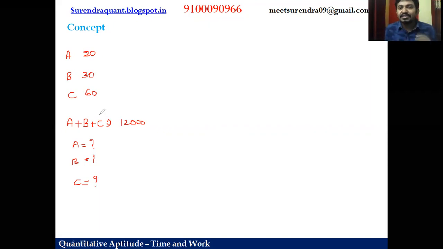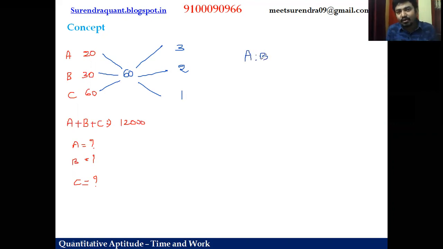But for this question, they begin the work together and they end the work together. That means all persons work for all days. So let us put it in the simplest form. What is the LCM, friends? LCM is 60. What is the 1 day work of A? 60 by 20, 3 units. 60 by 30, 2 units is B's work. What about C? 60 by 60, 1 unit.